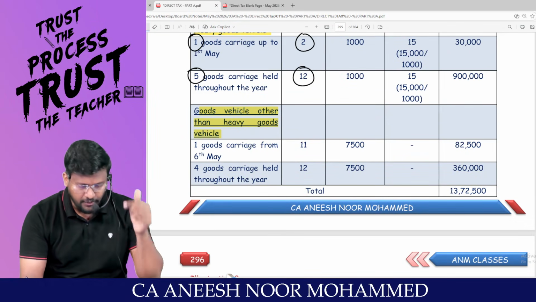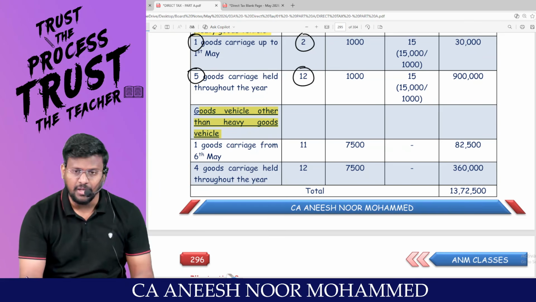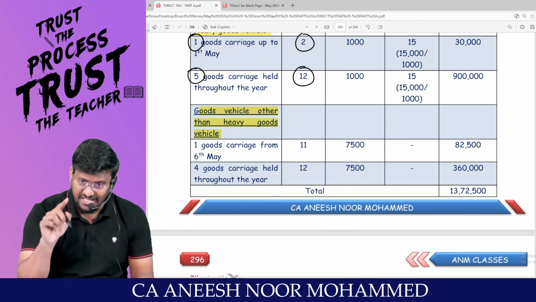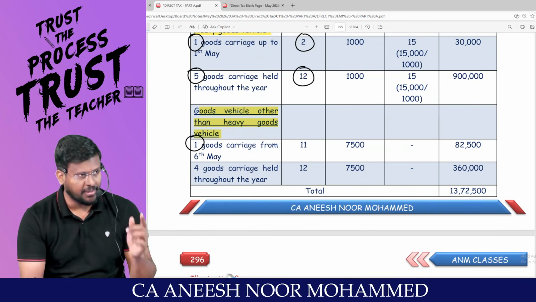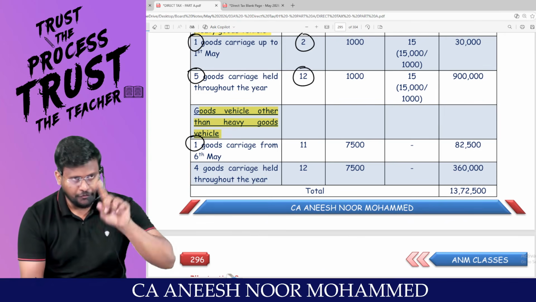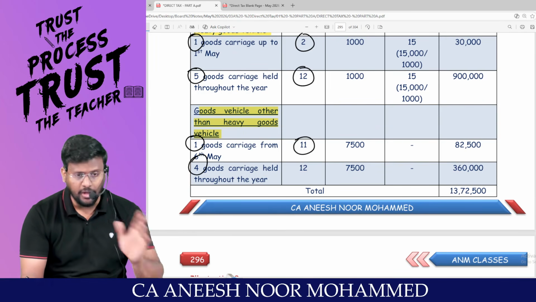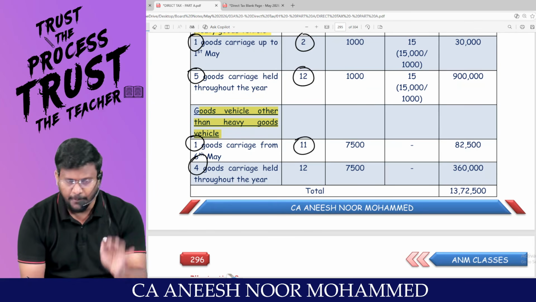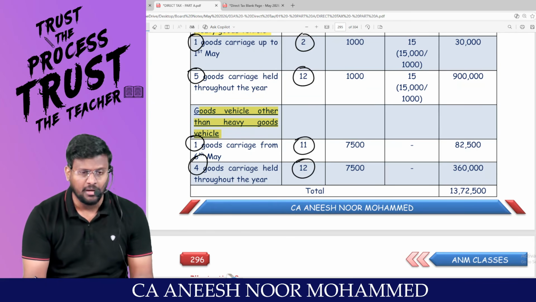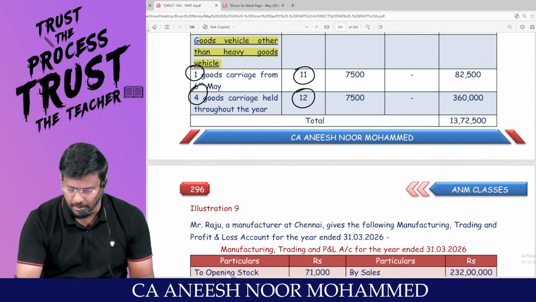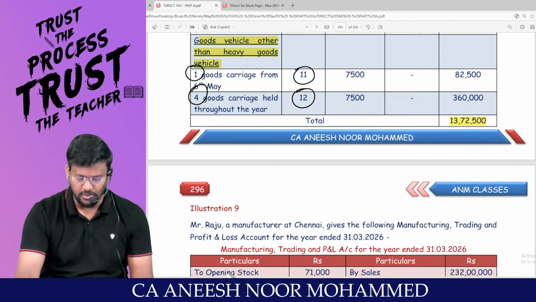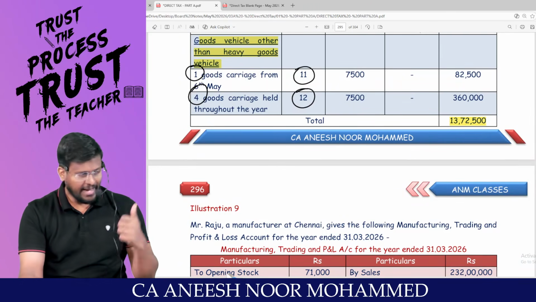Whereas other than heavy goods vehicle, totally we were having 4 only, but we have purchased 1. That purchase happened in the month of May. So from May to March, 11 months are there. Whereas the remaining 4 goods vehicles are undisturbed. They were there with us for the entire 12 months. That's how the income comes to 13,72,500. Comfortable?